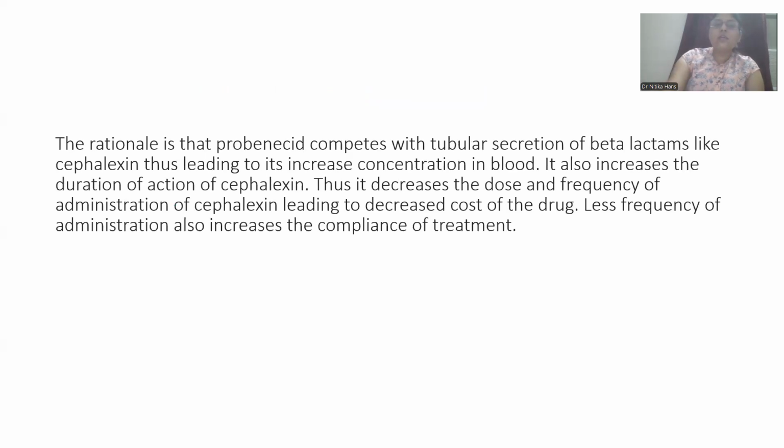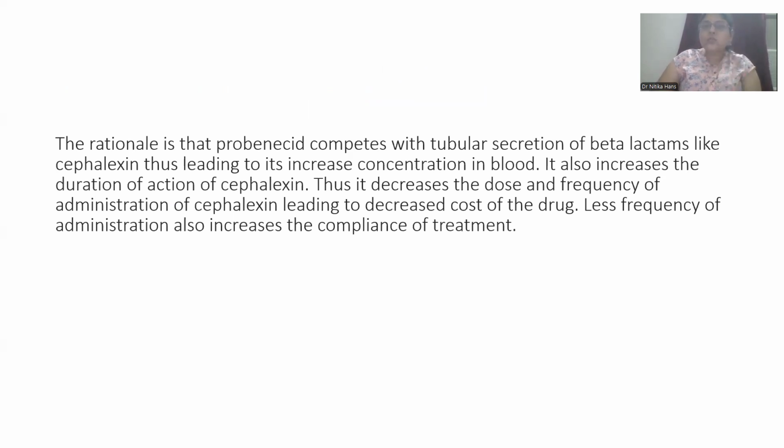The rationale is that probenecid inhibits the tubular secretion of the beta lactams. So the beta lactams will not be secreted into the tubules. So the concentration of beta lactams will increase in the blood, and it will also increase the duration of action.